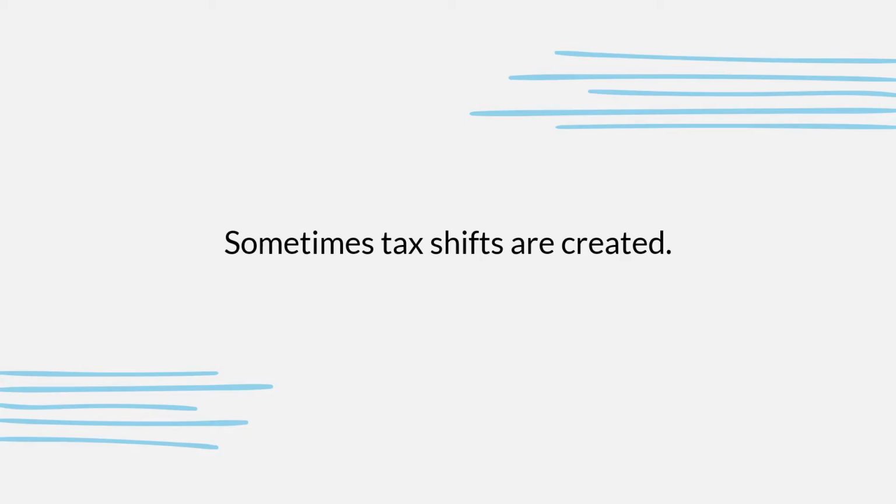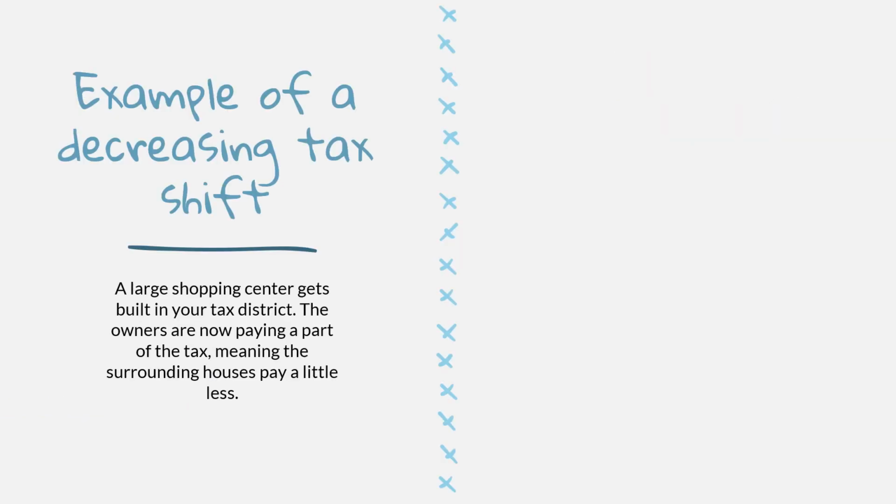Sometimes tax shifts are created. Here are a few examples of a tax shift. The first shift is a decreasing tax shift. An example would be if a new shopping center gets built in your tax district. This would broaden the tax base. Since that shopping center is now paying part of the tax, the surrounding homes need to pay a little less.